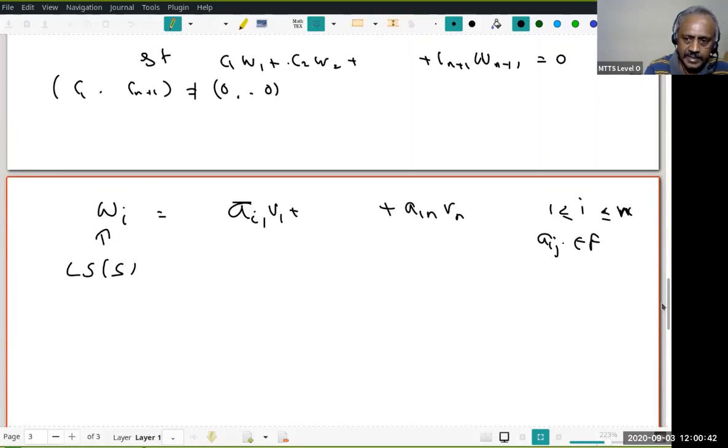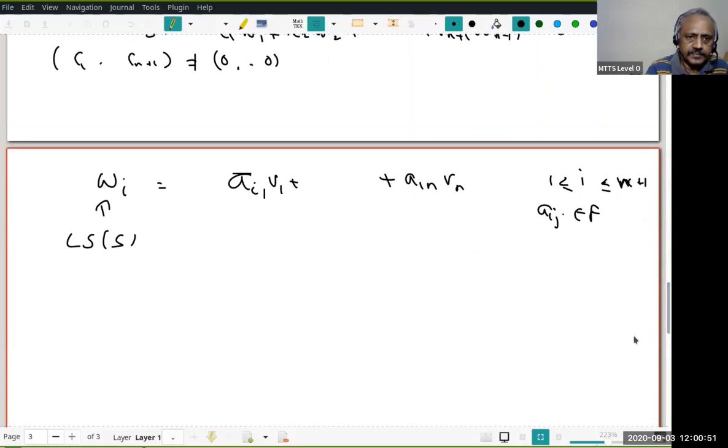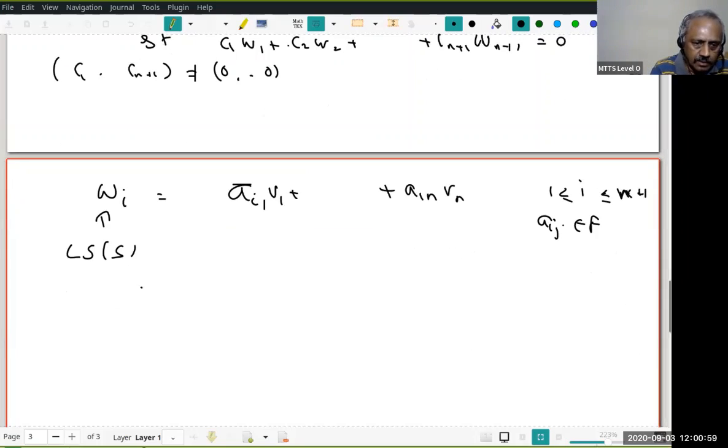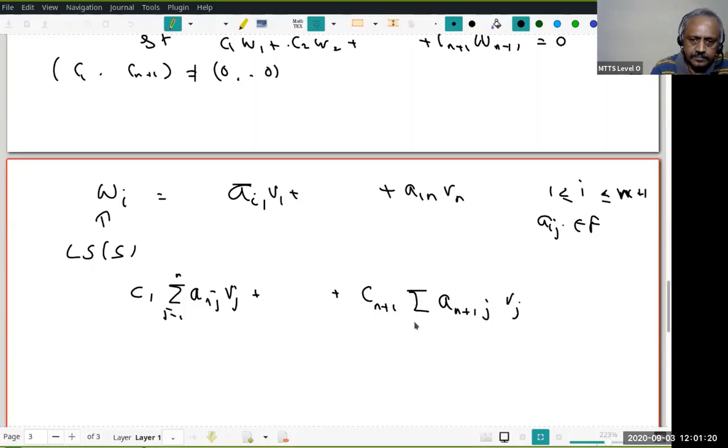Okay, this is true for each and every i, and this i runs to n plus 1. Now we substitute this expression for wi in this equation. So what am I looking for? We are looking for C1 times (W1 is the sum of a1j vj, j equal to 1 to n) plus and so on, plus Cn plus 1 times the sum of a n plus 1 j vj, j equal to 1 to n. This must be 0. Do you understand this?